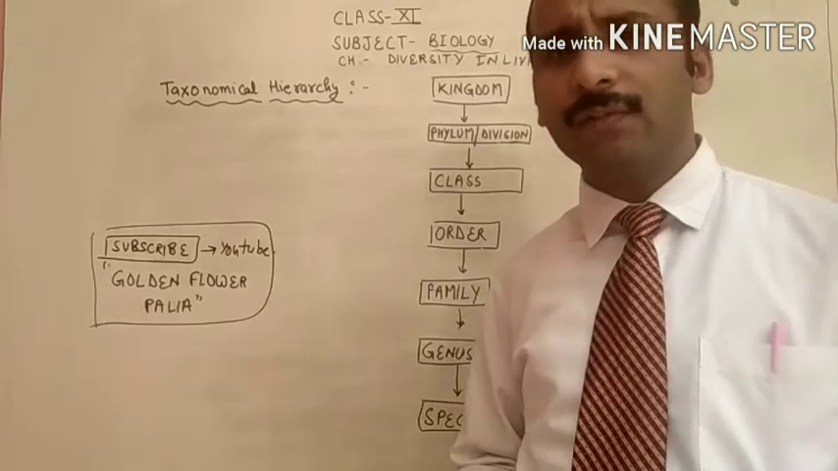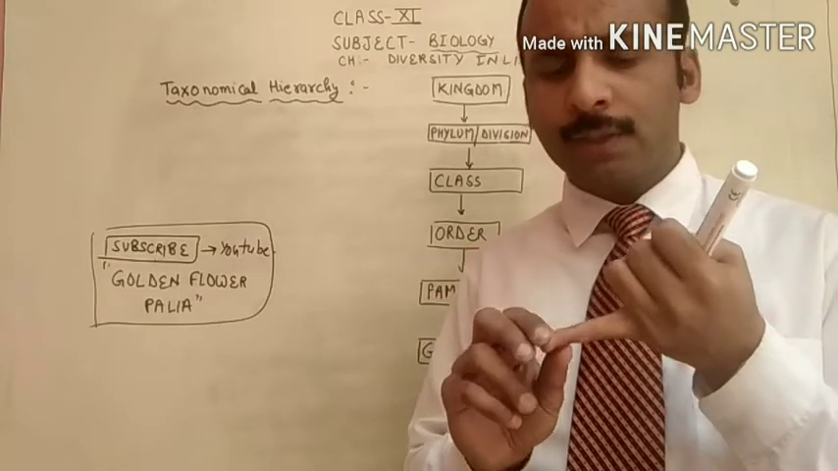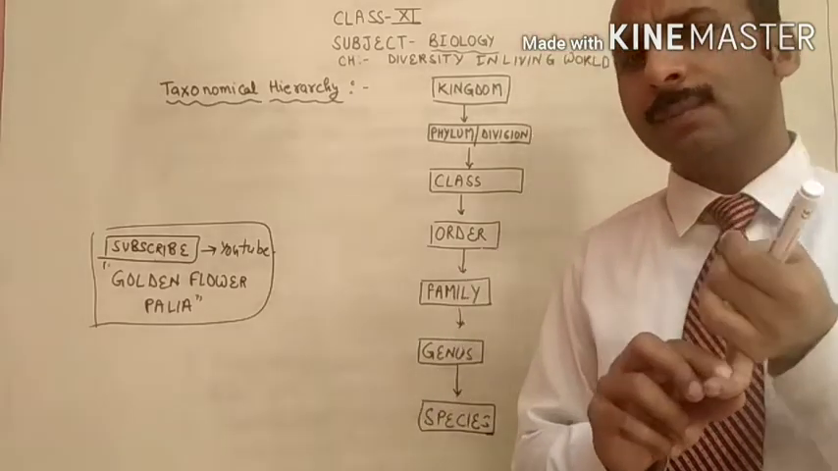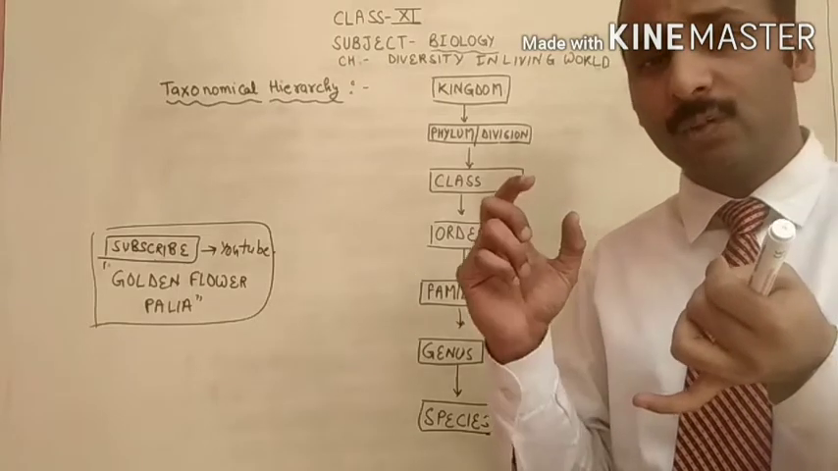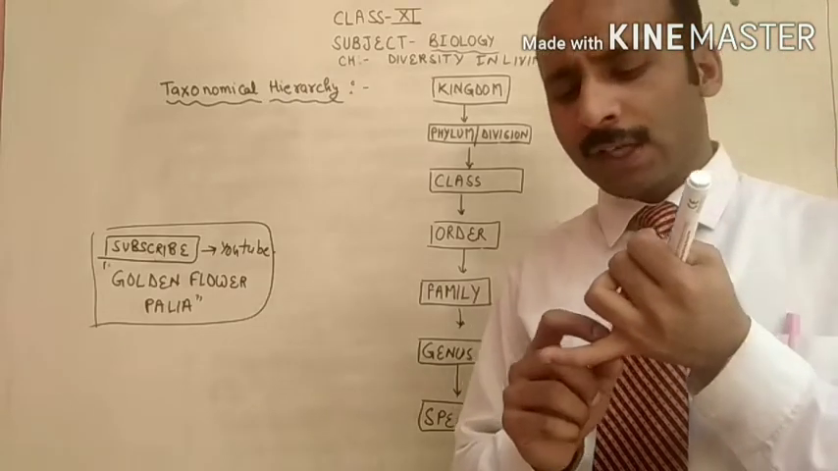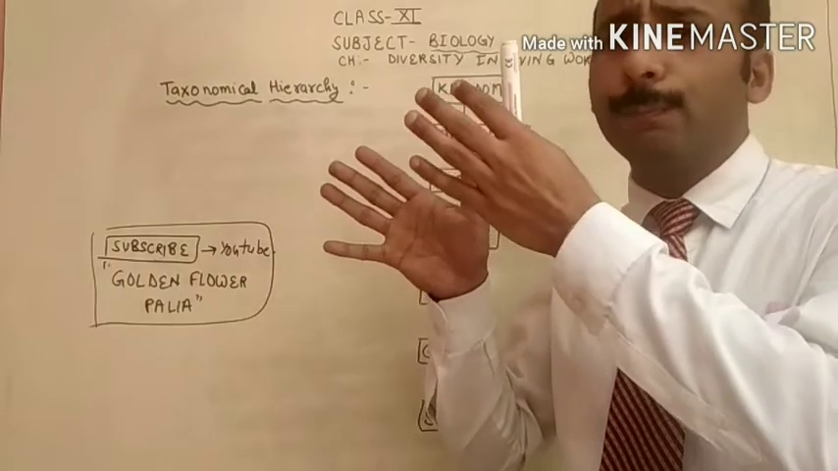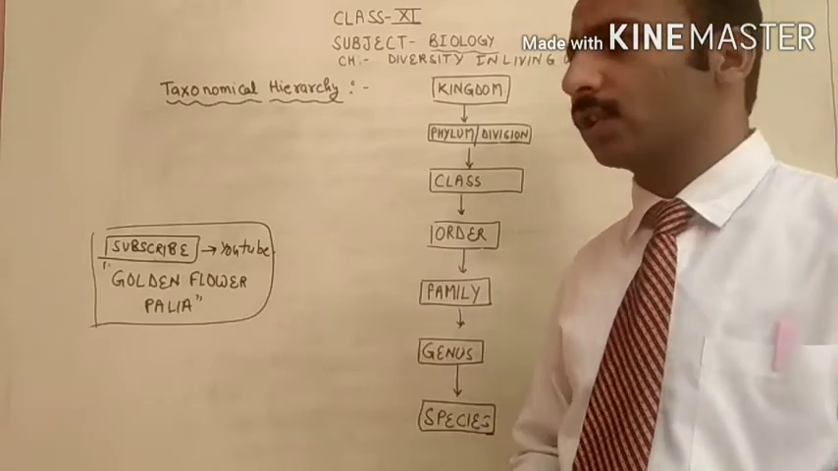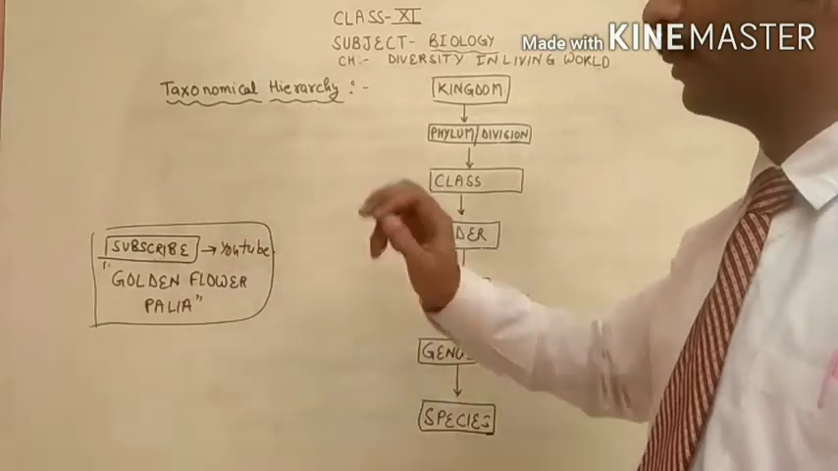In taxonomy, what do we have to do? First, identify the organism. Second, name it. Giving a particular scientific or biological name is called nomenclature, which we will discuss in the next topic. Next is classification, which means putting that organism into a particular related group. All these 3 steps are followed by these 7 steps. This is the taxonomical hierarchy.